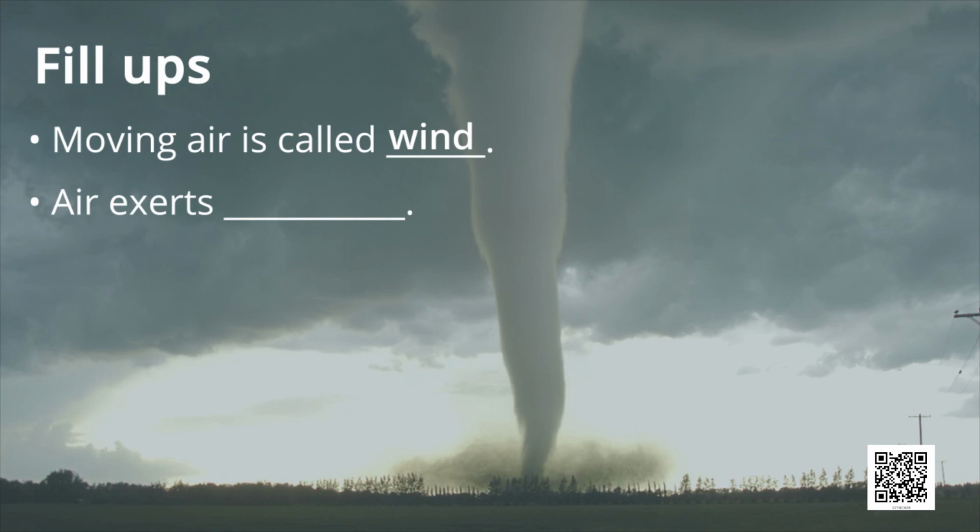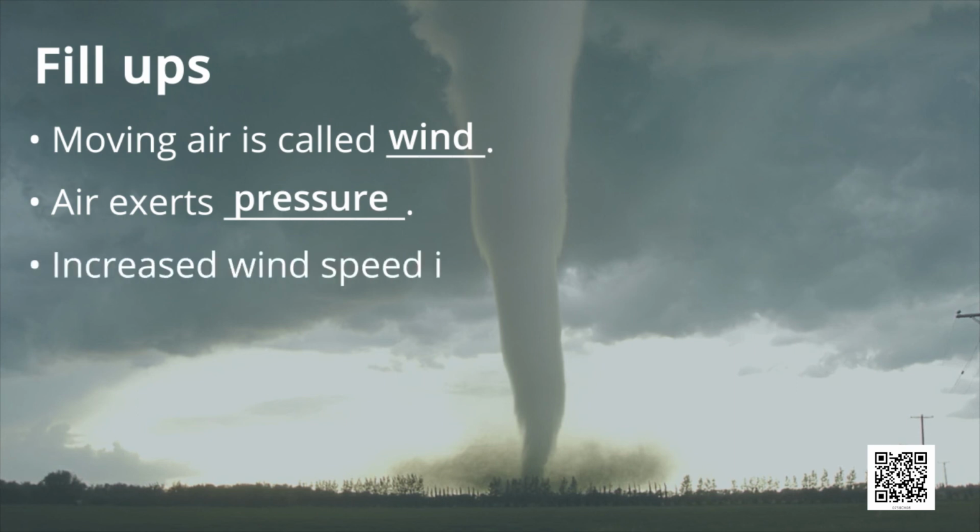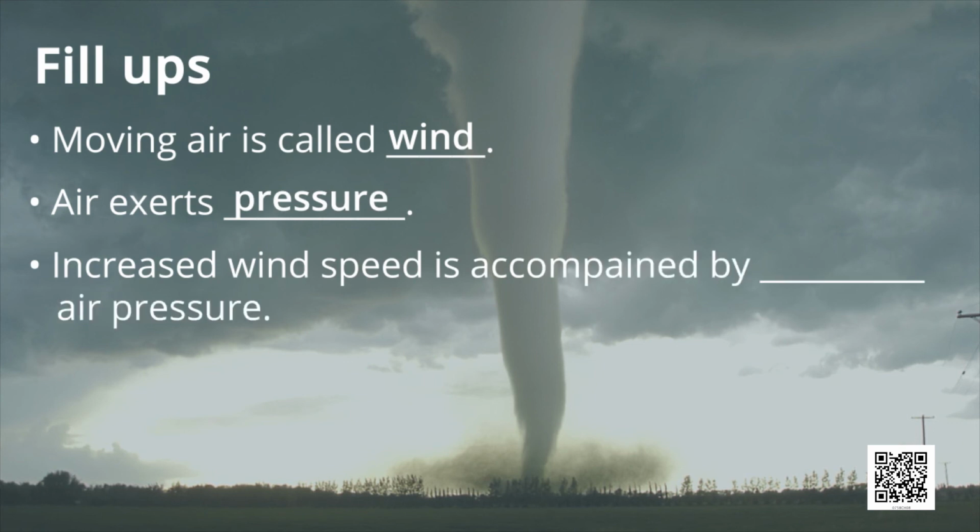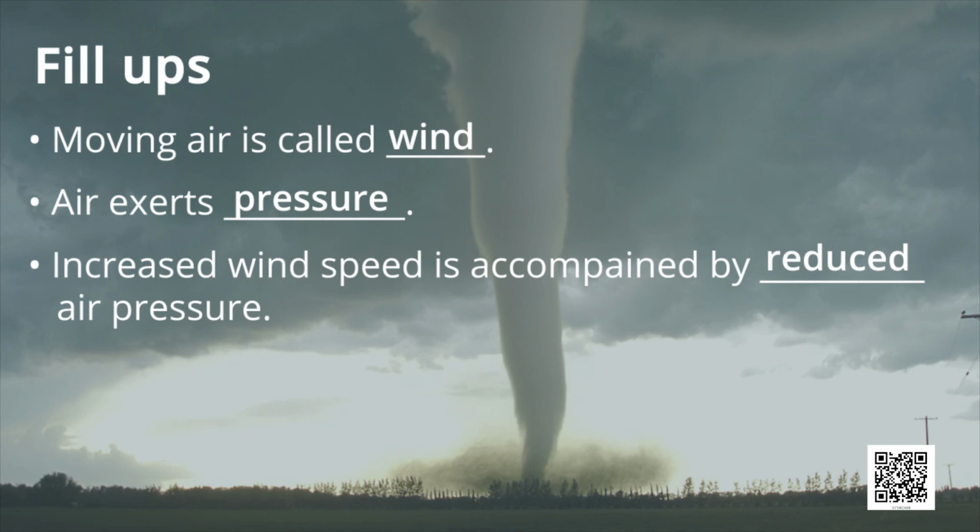Yes, air exerts pressure. Number 3, increased wind speed is accompanied by dash air pressure. How does wind speed affect air pressure? Yes, reduced air pressure. Increased wind speed is accompanied by reduced air pressure.